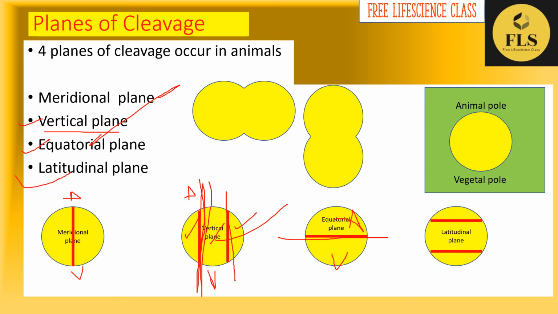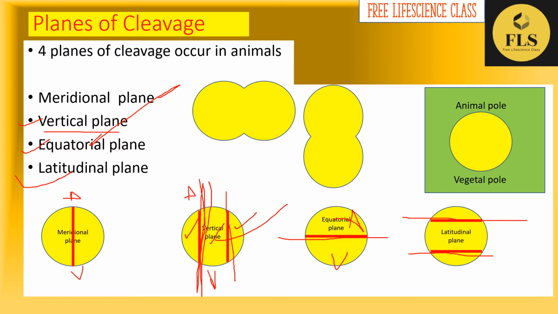Next, about the latitudinal plane. In the latitudinal plane, the cleavage plane again bisects the blastomere on either side of the equatorial plane. Okay, and it will cleave latitudinally. This plane passes through one side of the equatorial plane and parallel to it. So it is known as a transverse or horizontal plane, and an example for this is the fifth furrow of frog or fifth cleavage of the frog.